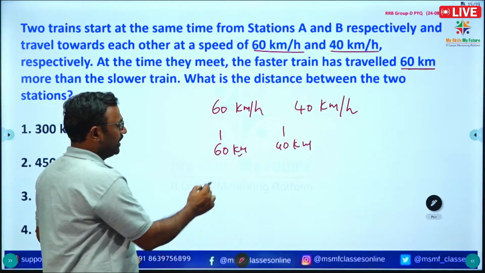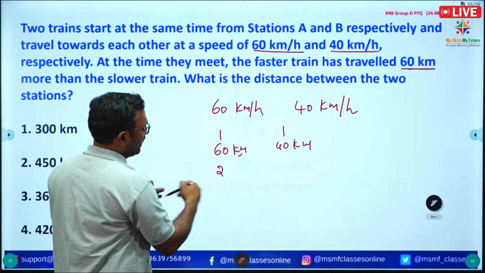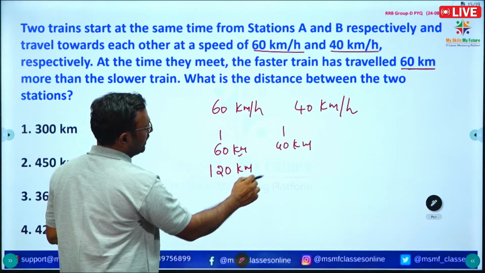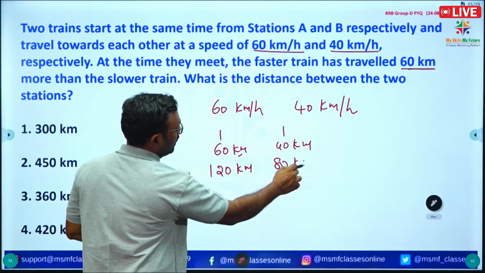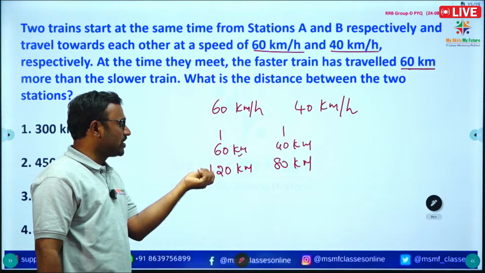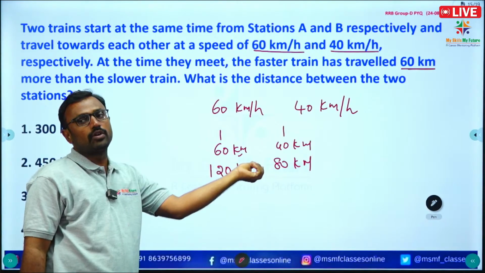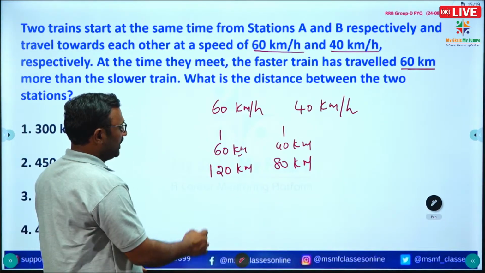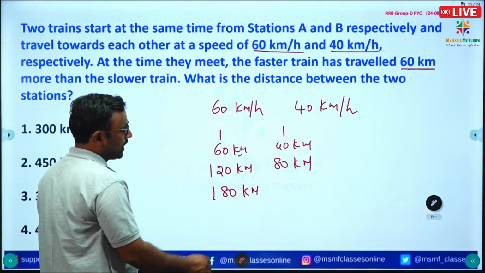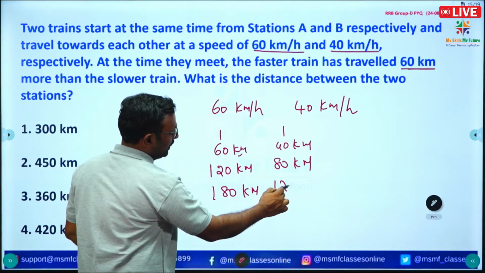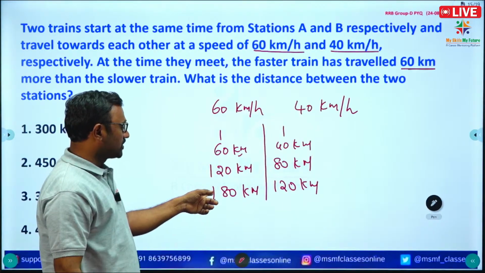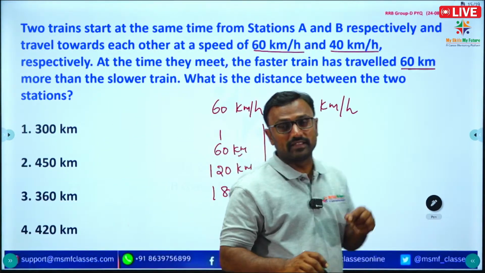If they travel 2 hours, the faster train travels 120 kilometers, the slower train travels 80 kilometers, so the faster train is 40 kilometers more. If you see 60 into 3 means 180 kilometers, here we are getting 120 kilometers for the slower train. So here the faster train covers 60 kilometers more than the slower train.